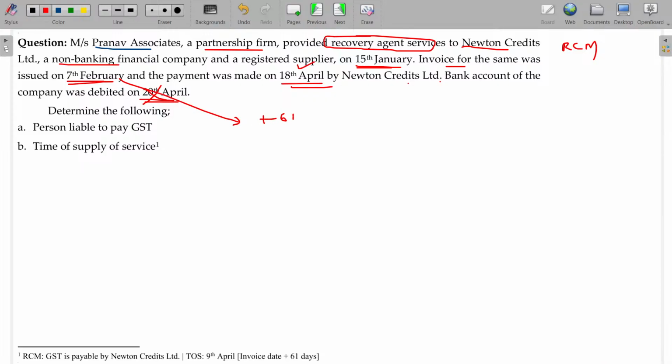So this one, 7th February, means you have to add 61 days. February has 28 days, and already 7 days are completed. Balance, we have 21 days. Out of 61, 21 is going for February, 31 for March. So it comes to 9th April.